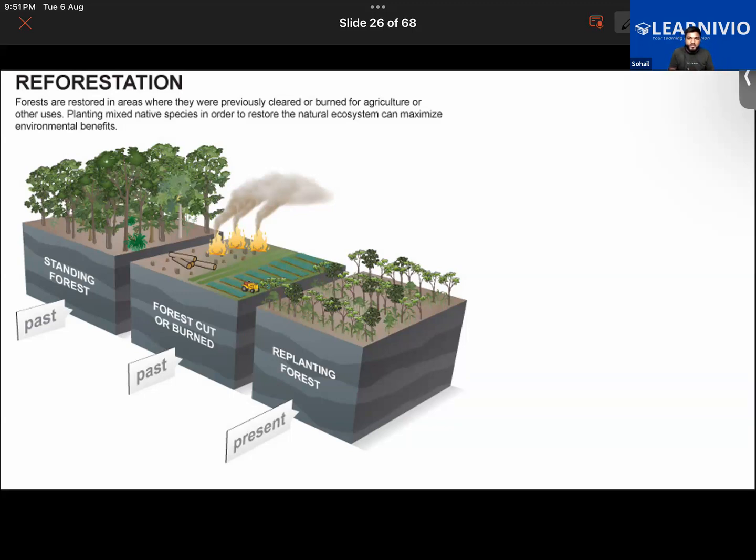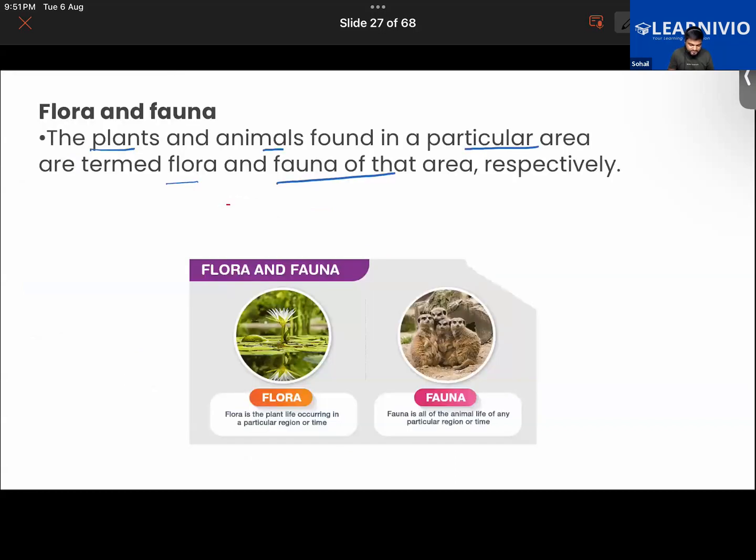First, we are trying to restore the biodiversity of that region, right? By deforestation, the biodiversity of that region will be lost. Furthermore, it will serve as home to different species. Getting it? Deforestation leads to loss of habitat of the organisms also. So reforestation will not only restore the biodiversity and provide a home to different organisms, it will also help maintain the health of the planet by maintaining the balance of carbon dioxide and oxygen. So that is the thing.